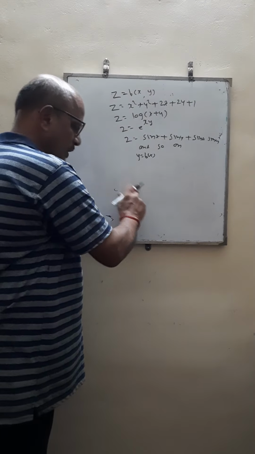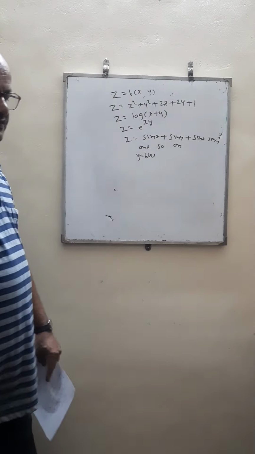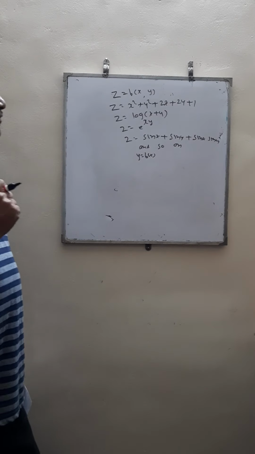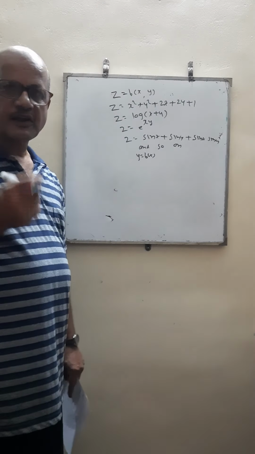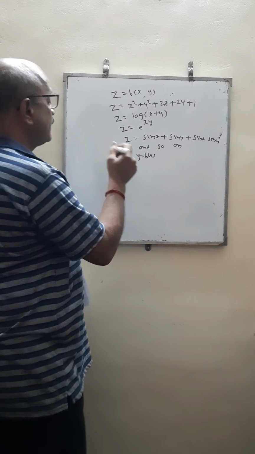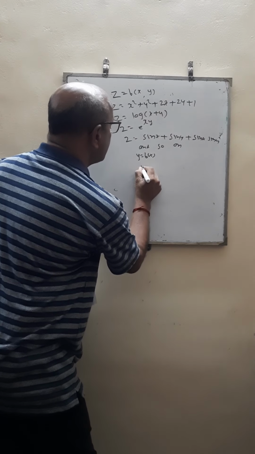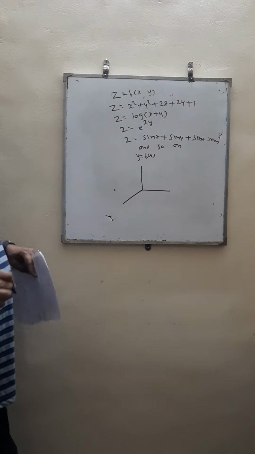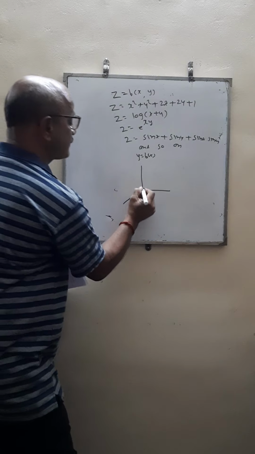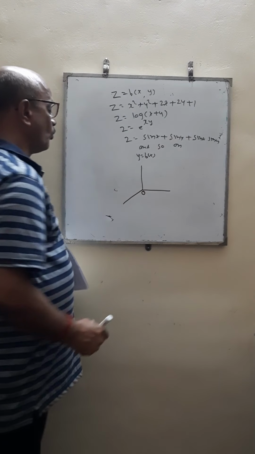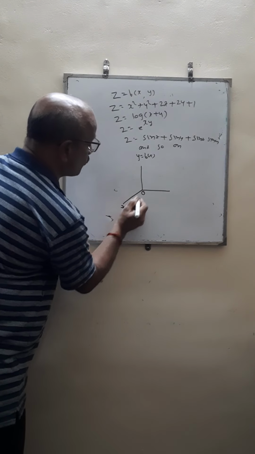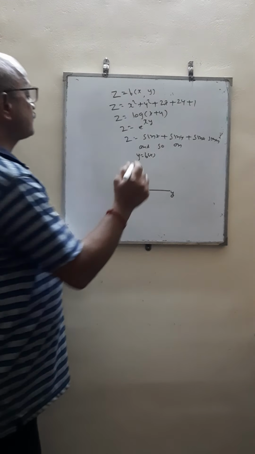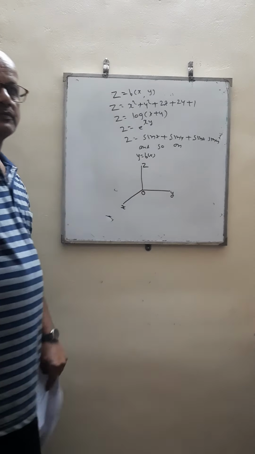We know that the board is two dimension, but here we have three variables, it is three dimension, so it is difficult to draw the graph of function of two variables on the board. But for your convenience, I am going to give an imaginary idea. Take three mutually perpendicular straight lines which intersect at O. I call this OX, which is the x-axis, I call this OY, which is the y-axis, and this is the z-axis.